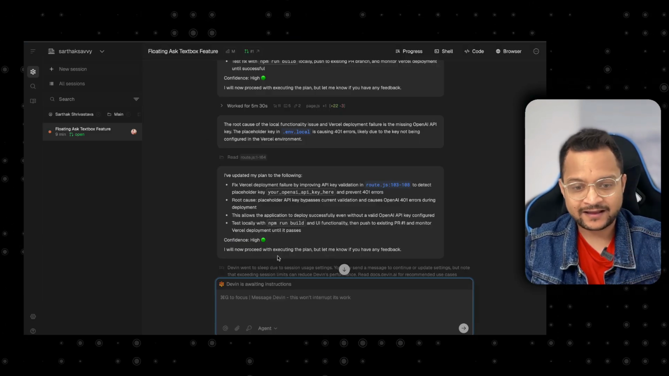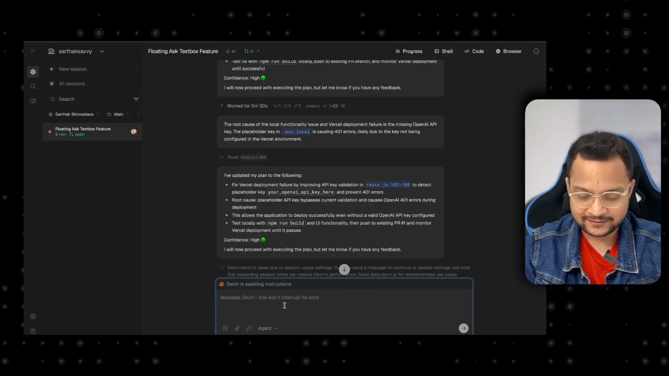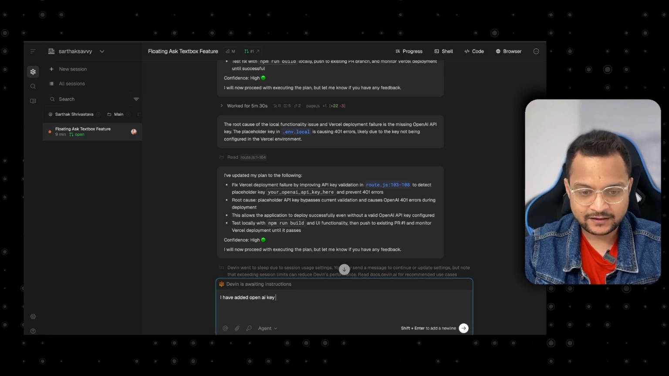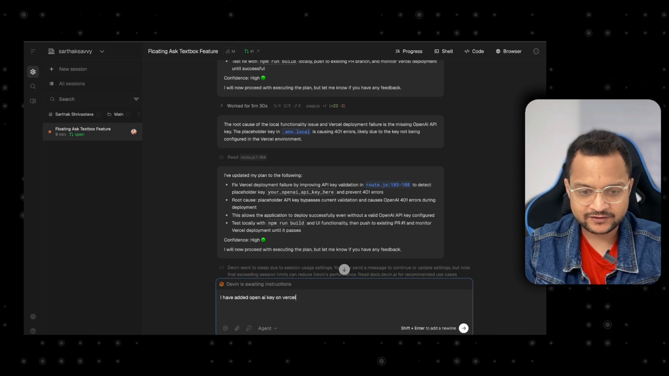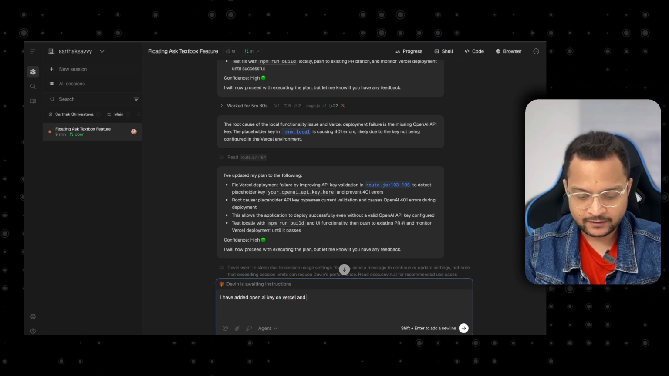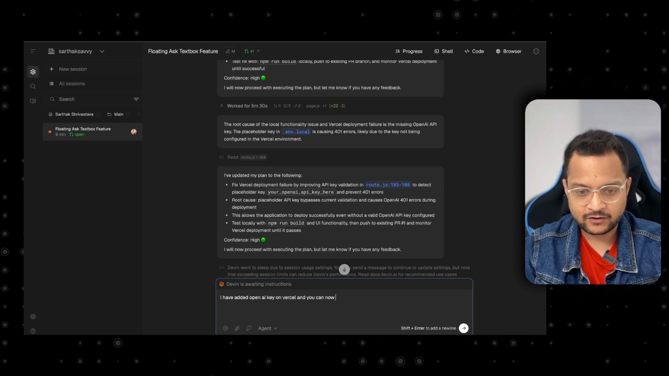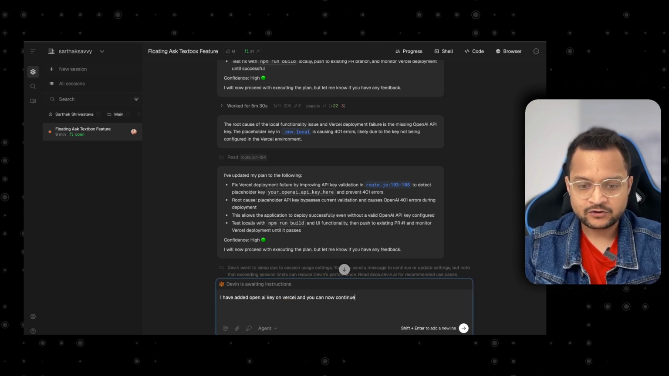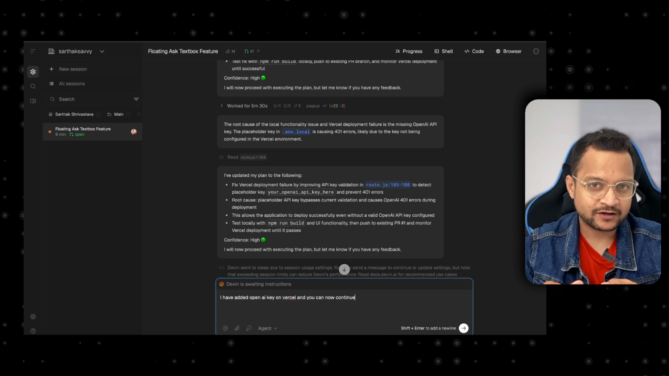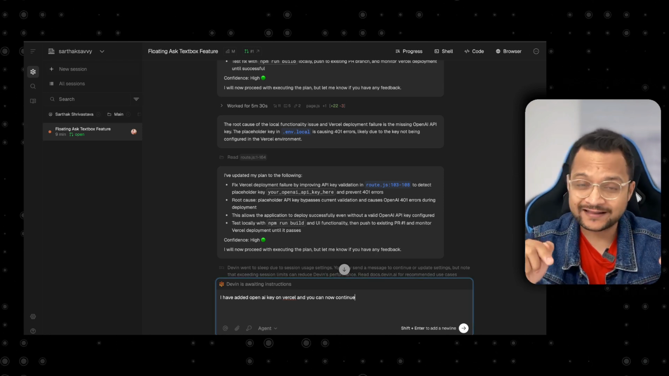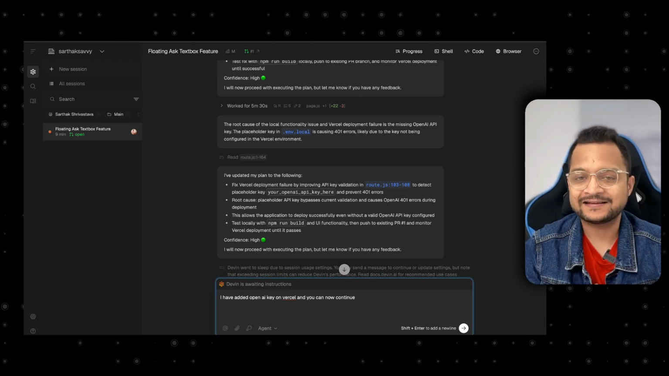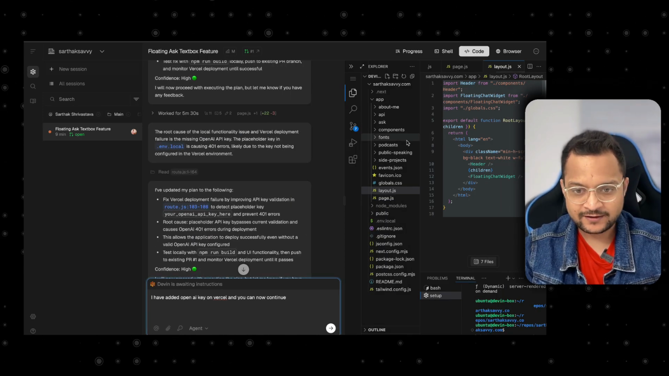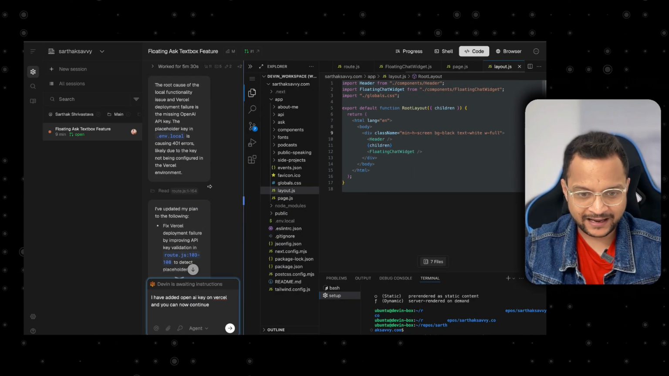Okay, let's get back here and tell Devin that I have added the OpenAI key on Vercel, and you can now continue. But you know what? We have added the API key on Vercel, but not inside Devin. So how can we add an API key? We can just go to this code. We can simply expand it.